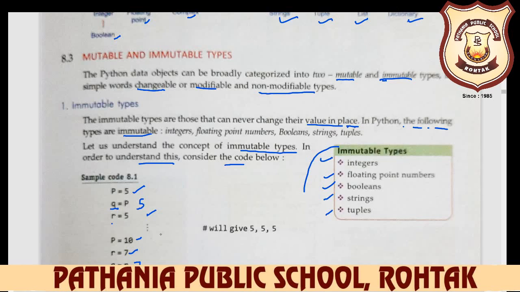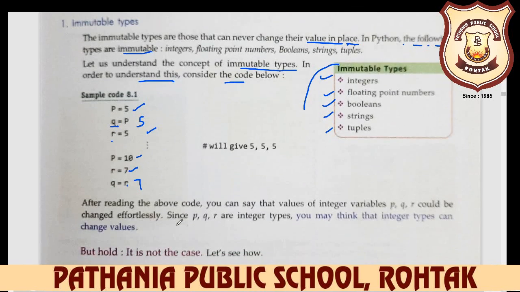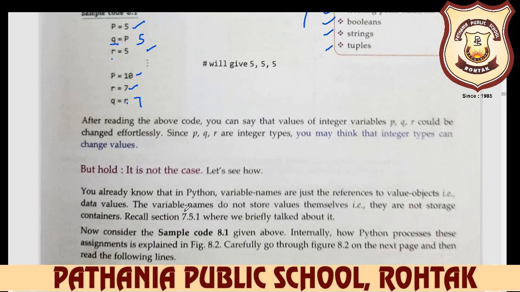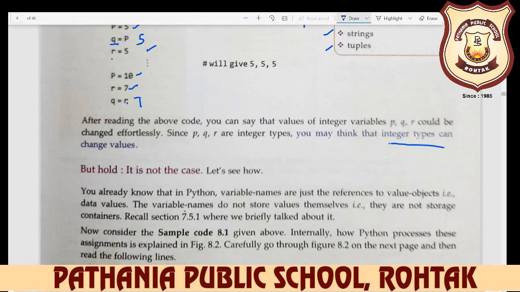Then how is it immutable? After reading the above code, you can say that the values of integer variables p, q, r can be changed effortlessly. Since p, q, r are integer types, you can think that integer values can be changed. But it is not the case.